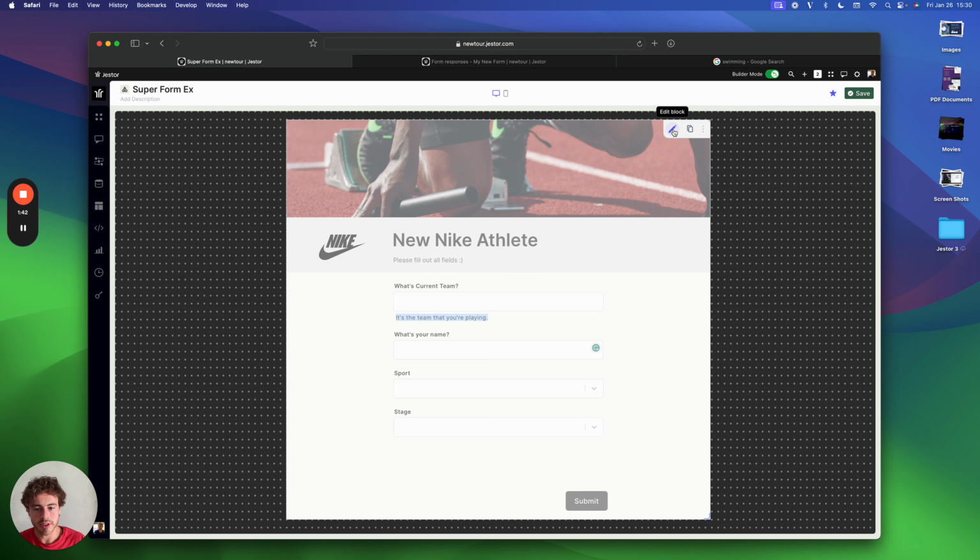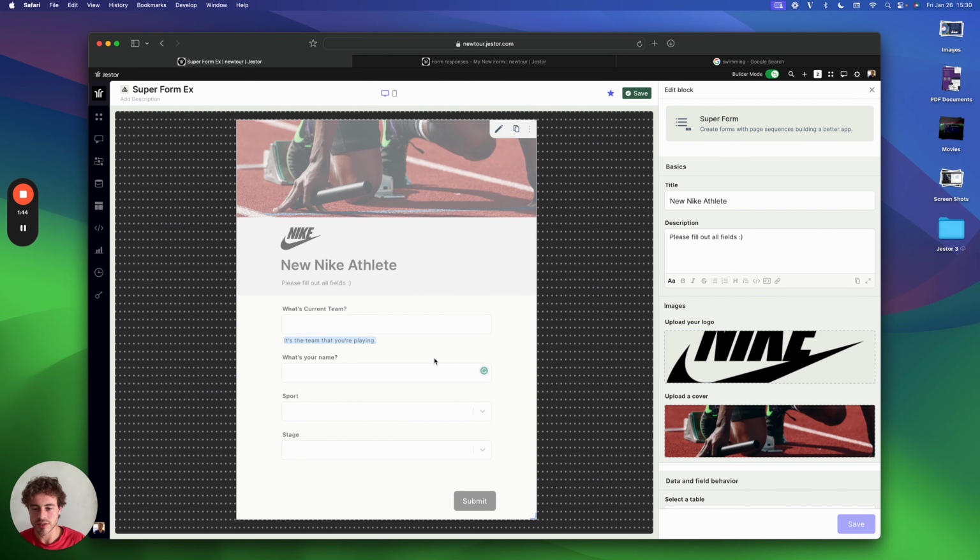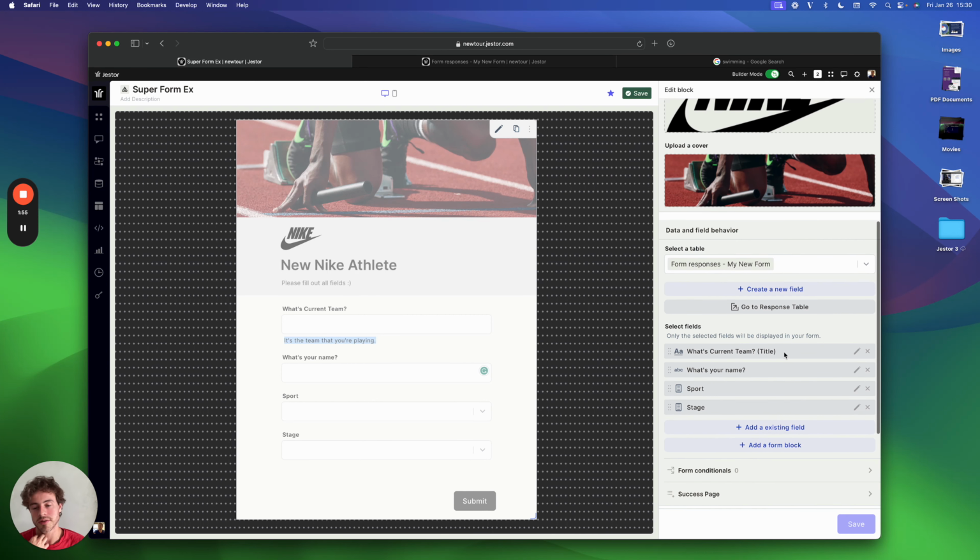So stage doesn't make a lot of sense to have on a form, because it's probably useful for you if you're creating a Kanban or something like this. But you want this information. So for example, you want every new response to go to the first stage on your Kanban, but you don't want to show this. So I'll go here to stage.